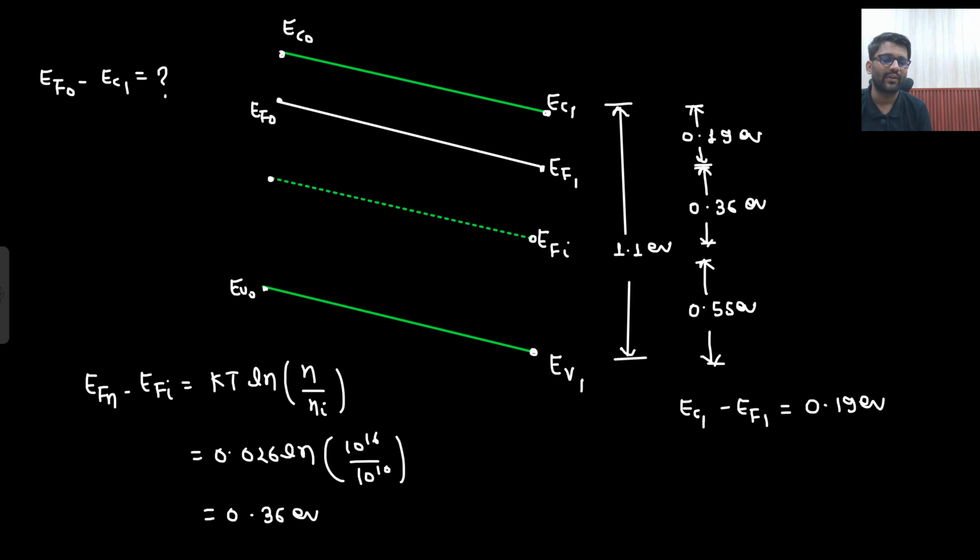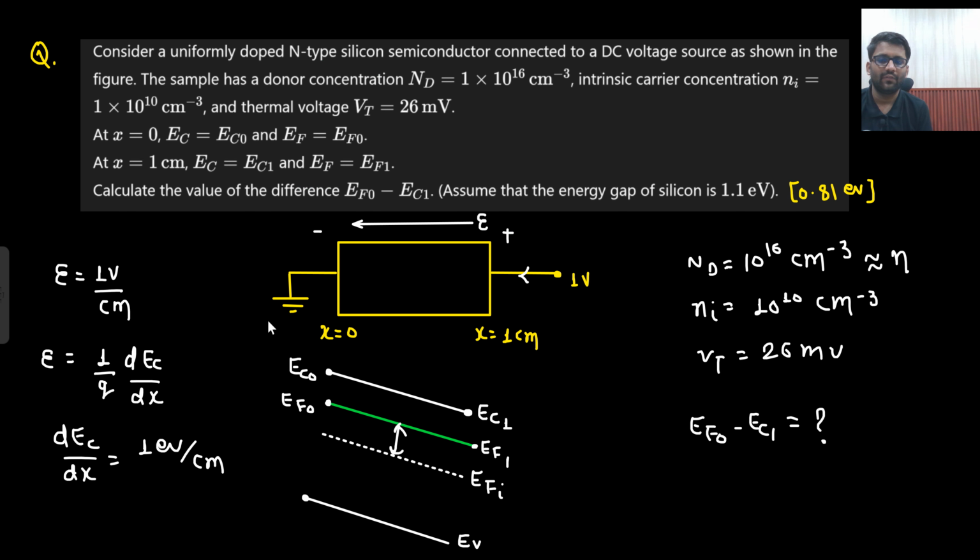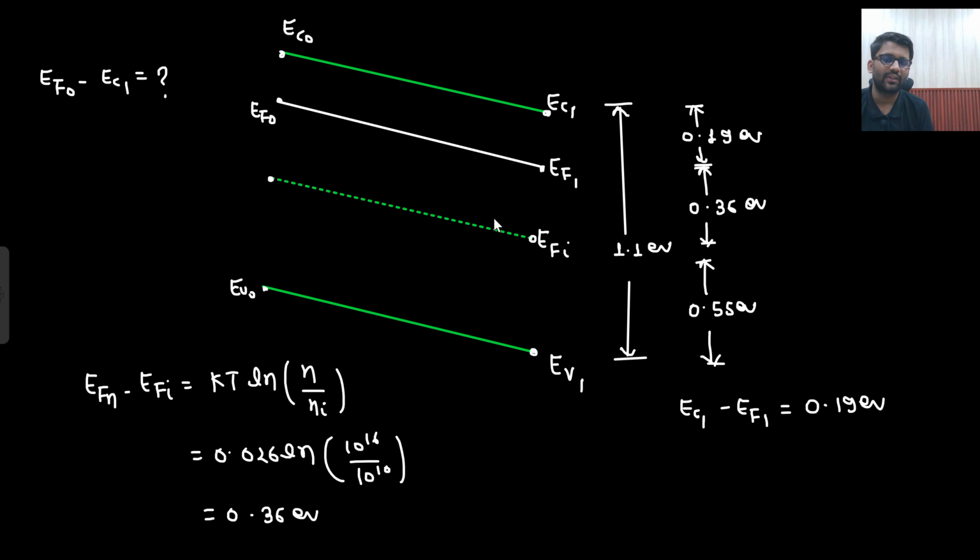This distance is my target. Now, what is the information given? With the information given, I am able to find out the slope in the conduction band. That slope is 1 volt per centimeter. Everything was happening here at x equals 0, and this end was x equals 1 centimeter. So this much distance is 1 centimeter. This is your EC1, this is your EC naught.